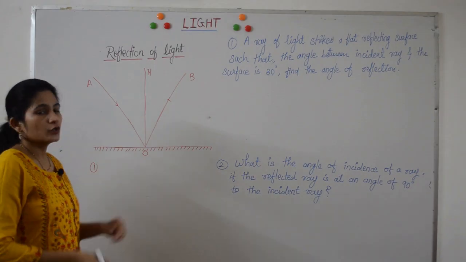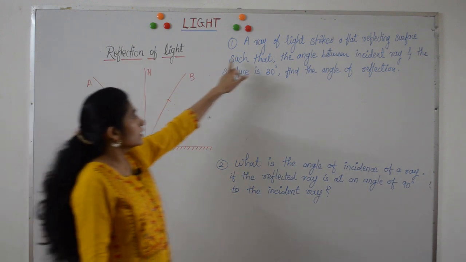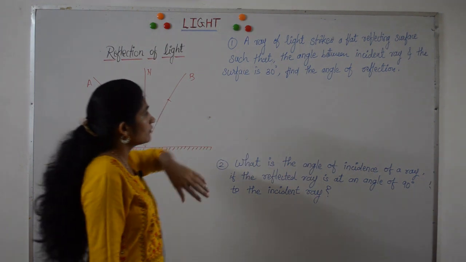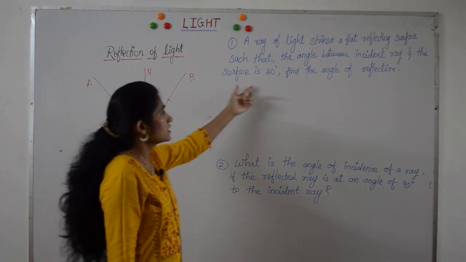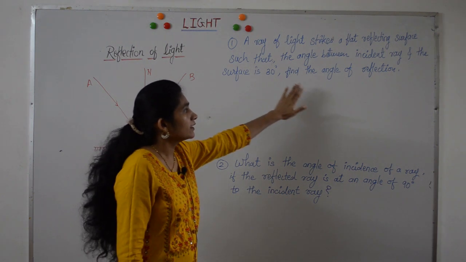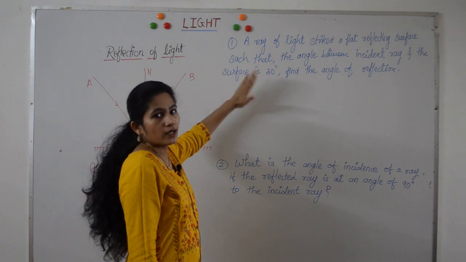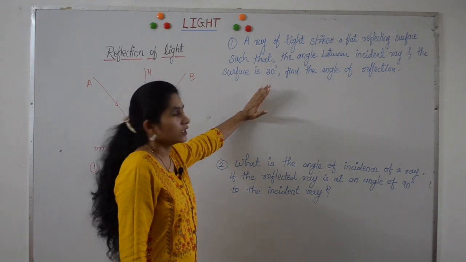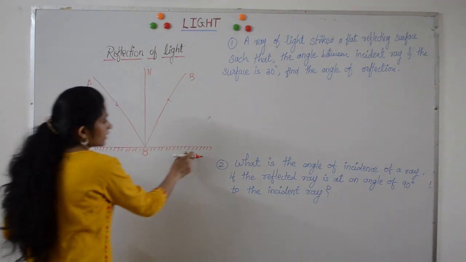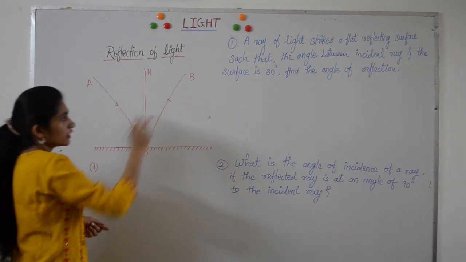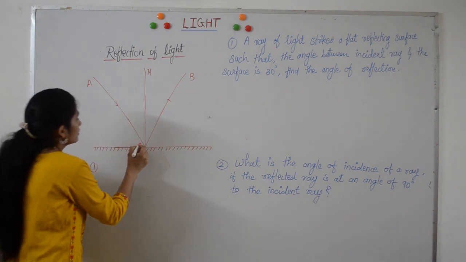Now we are going to solve numerical examples on the reflection of light. First example: a ray of light strikes a flat reflecting surface such that the angle between the incident ray and the surface is 30 degrees. Find the angle of reflection. First, you have to read the question carefully and understand what the given quantities are. In this example, the angle between the incident ray and the reflecting surface is given, not the angle of incidence. The angle between the incident ray and reflecting surface is 30 degrees.